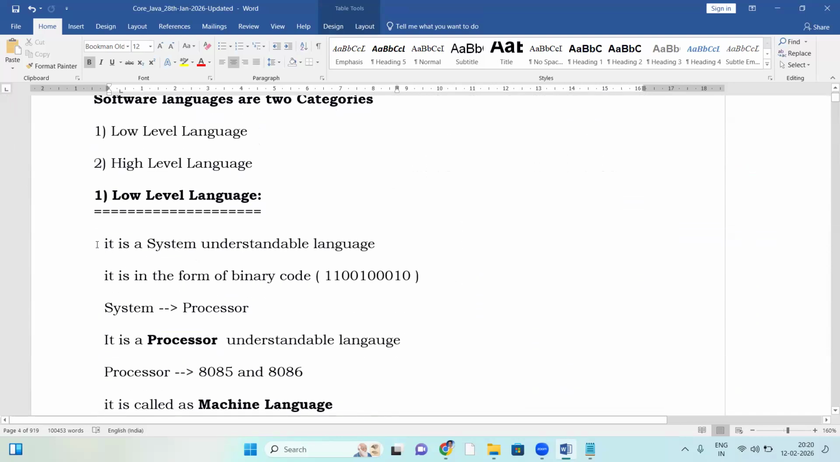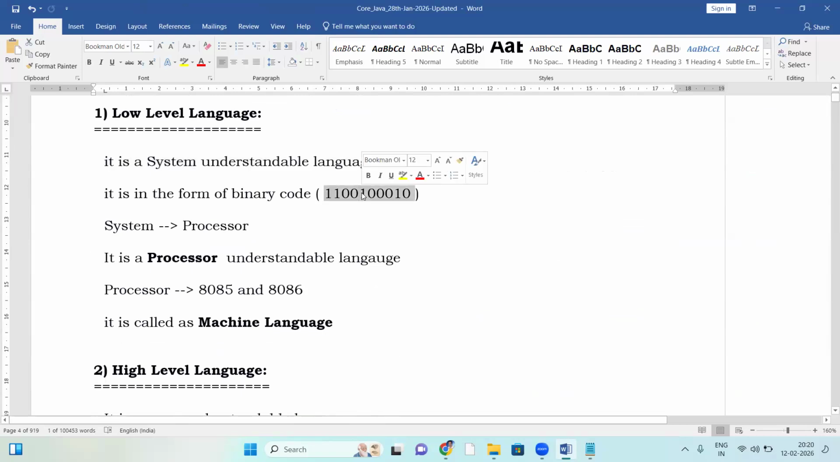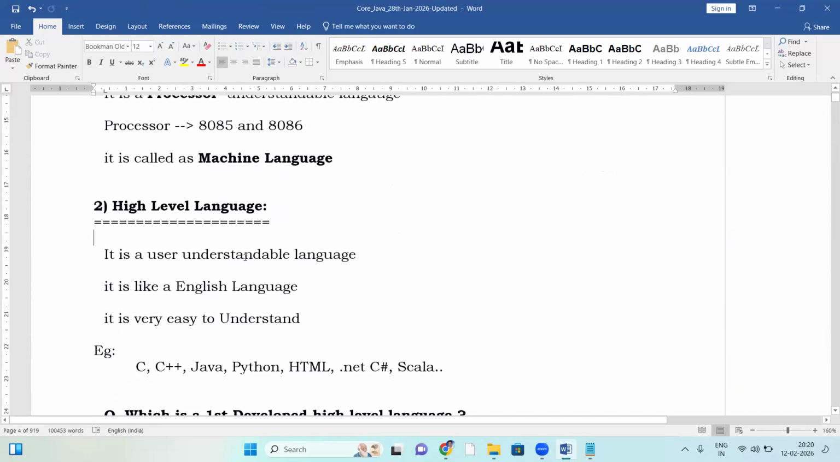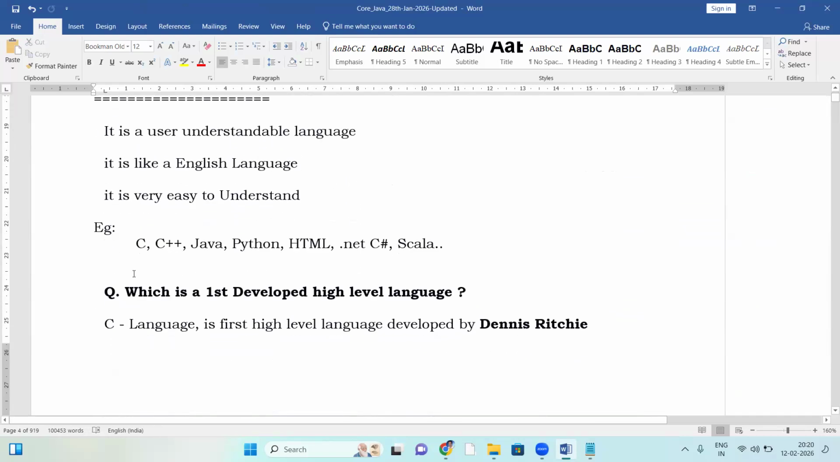Low level is a system understandable language. It is in the form of binary code. It is called machine language. High level language is user understandable language, like English language. Java is a high level language. C, C++, Java, and all these are high level languages.